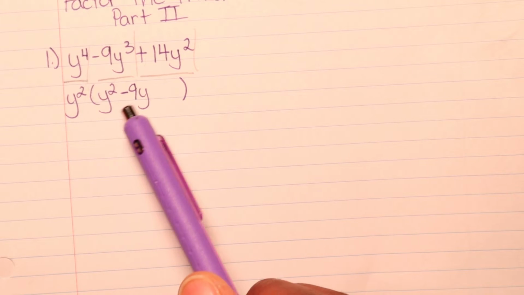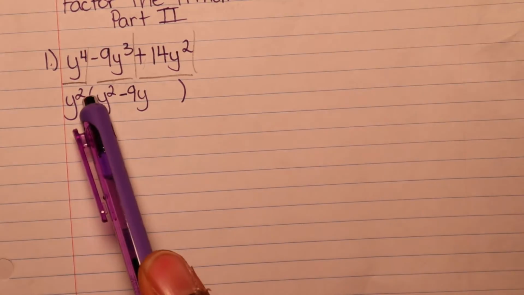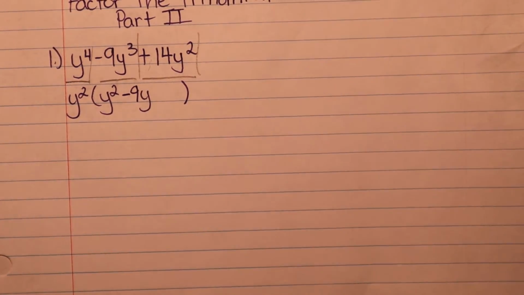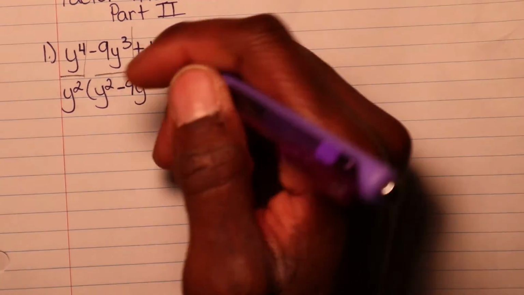The reason it got dropped down is because, like I said, we're working in reverse. We're trying to get back to the original problem. y squared times negative 9y gives us this. You see that? All right, on to the next one.